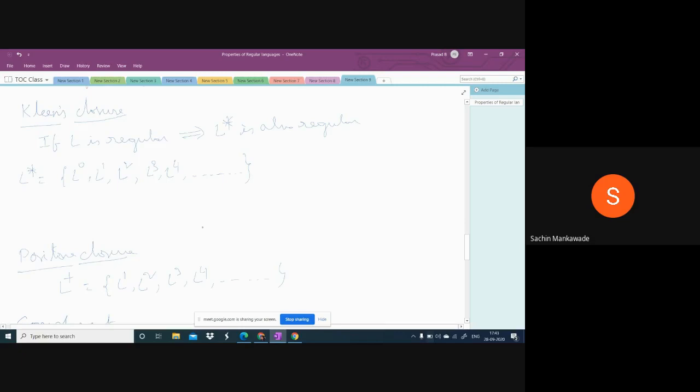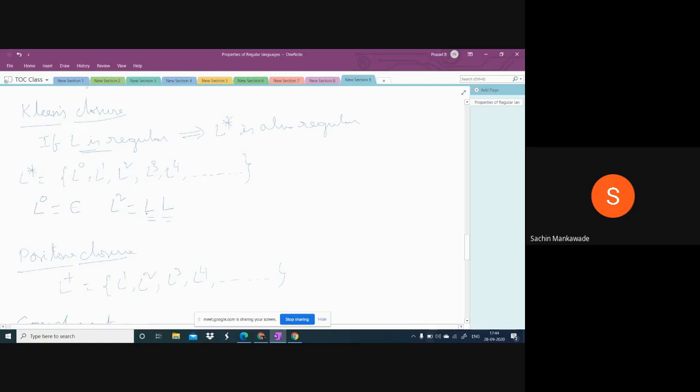Here L power 0 is epsilon. Epsilon is regular because we can accept epsilon by making the initial state final. L power 1 is L. Next, L square. What is L square? L square is L followed by L. Here we have already taken that L is given to be regular. So L is regular and this L is regular.